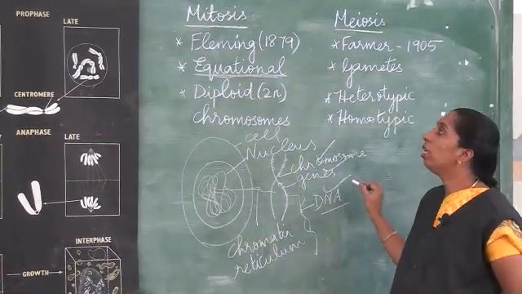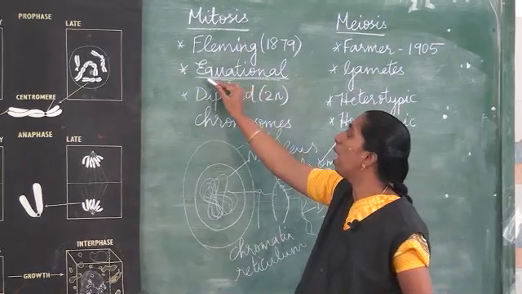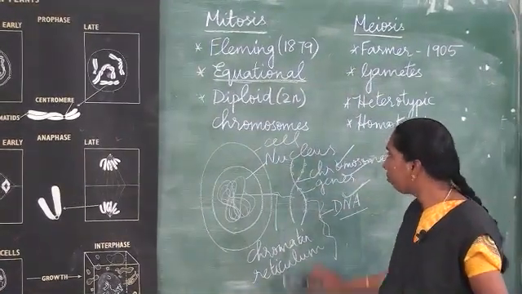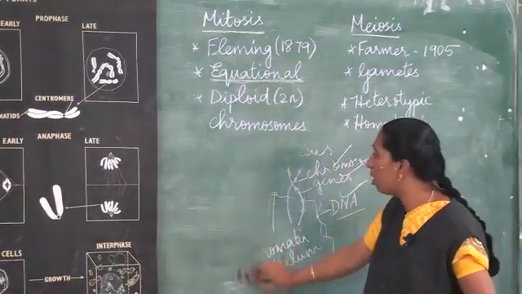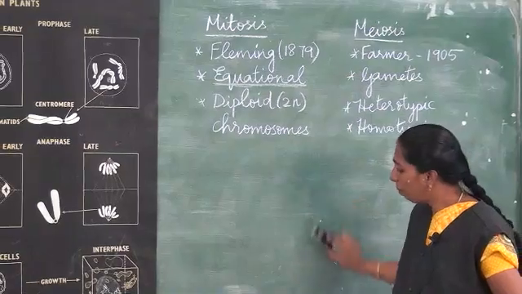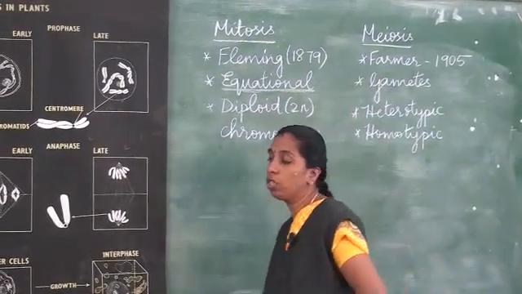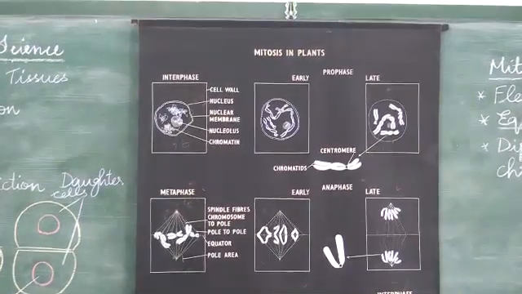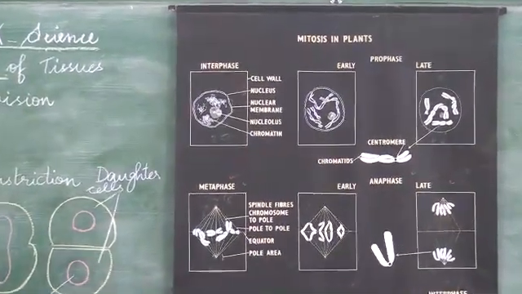That is why this division is called equational division. First we will see the different stages in mitotic cell division. Mitosis is also called multiplication division, or indirect division.